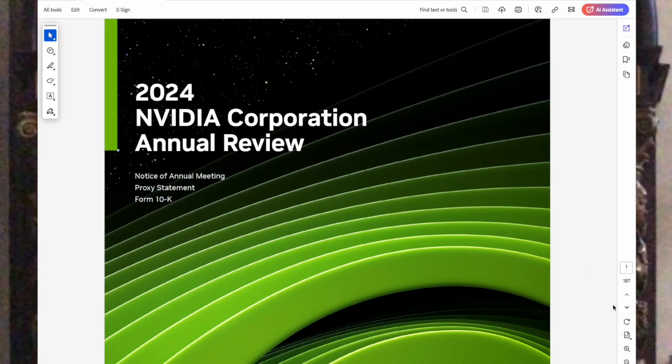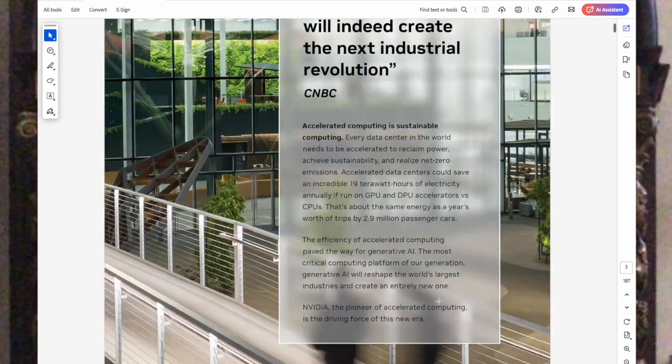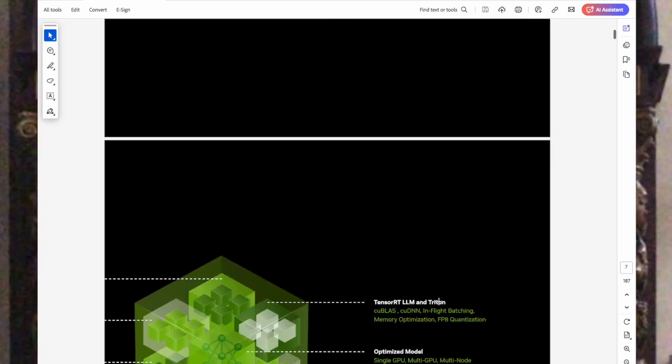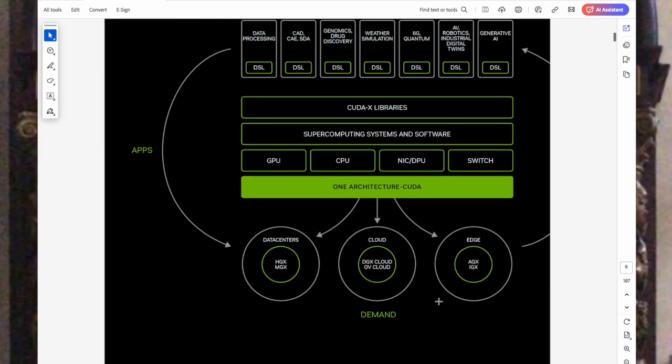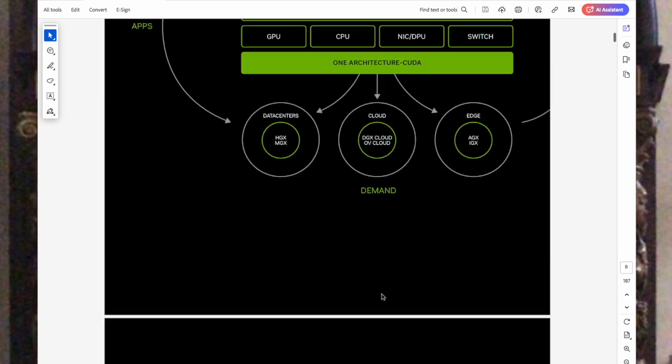It's 187 pages. It's pretty intense, but for the first few pages, we have lots of gooey eye candy. NVIDIA stuff is awesome, and we owe it to ourselves to read each one of these 187 pages. Okay,